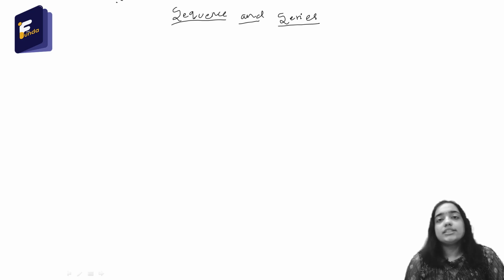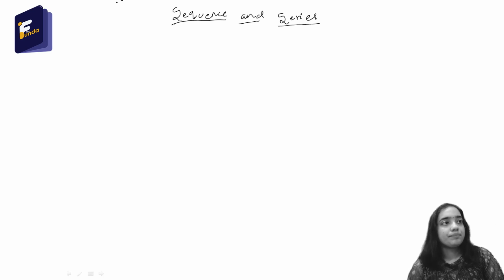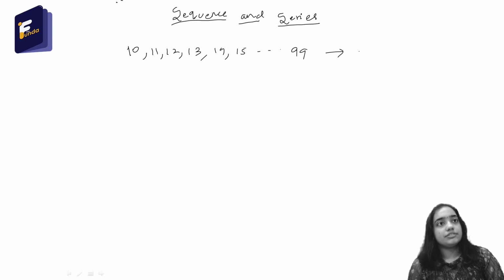So what is a sequence? Sequence is the ordered list of numbers. And series is the sum of those numbers. So if I say 10, 11, 12, 13, 14, 15 up to 99, this is a sequence. But if I say 10 plus 11 plus 12 plus 13 up to 99, this is a series.